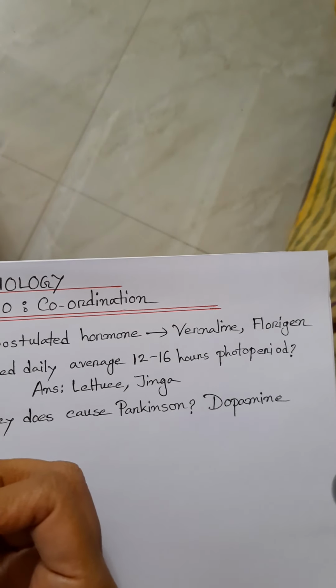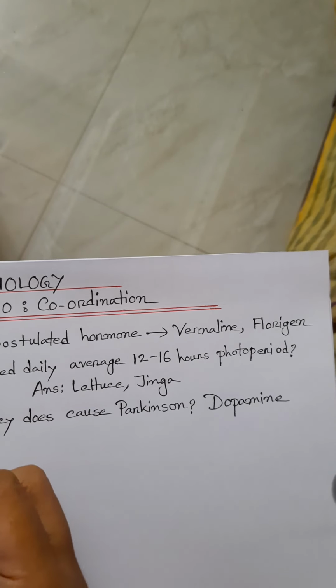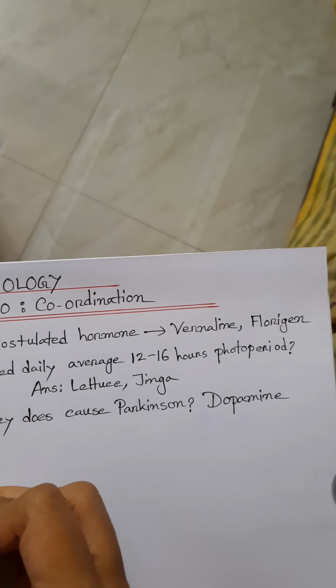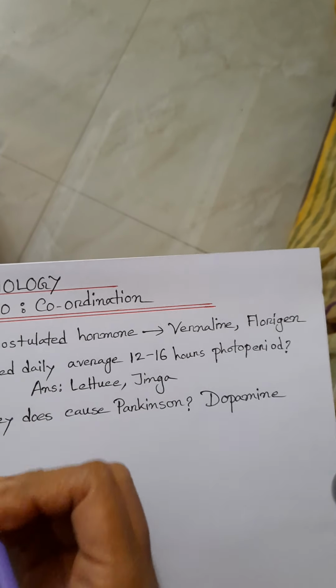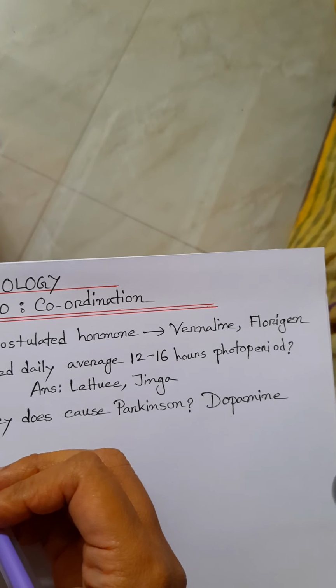Then, Kobir reads a book aloud. His reading is controlled by which part of the brain?